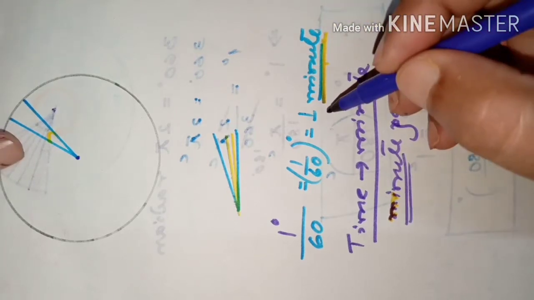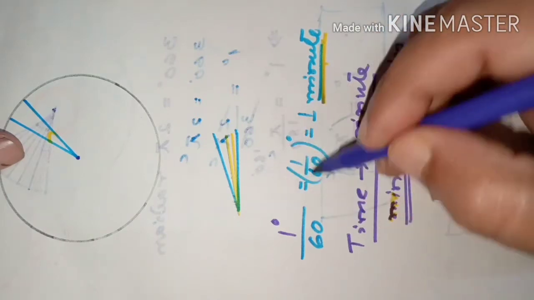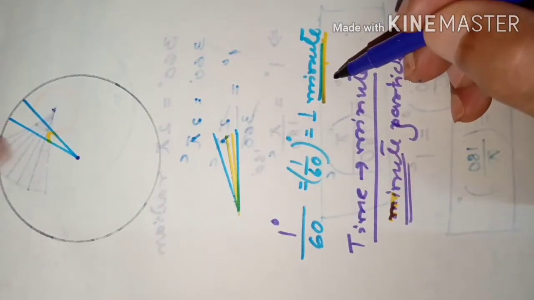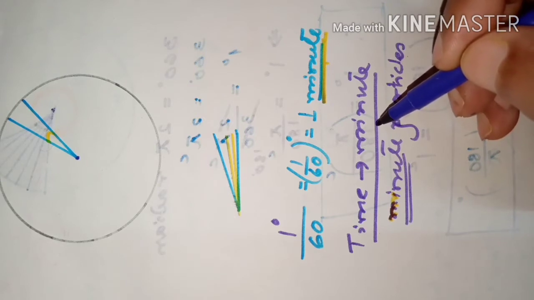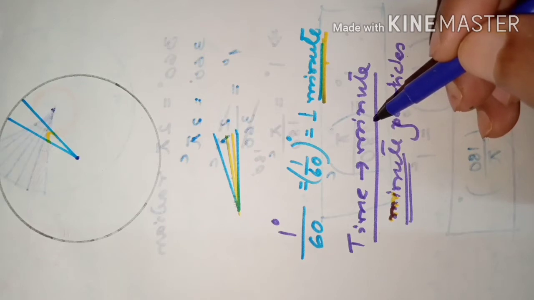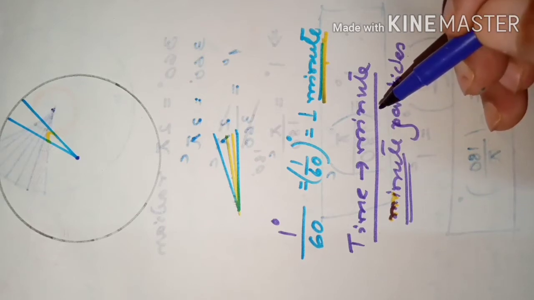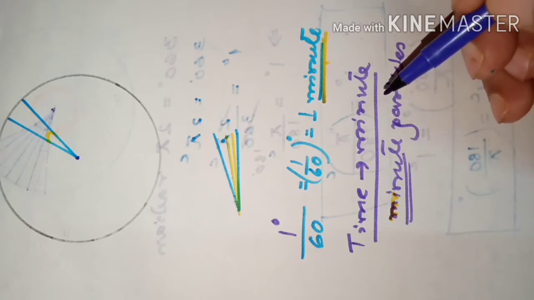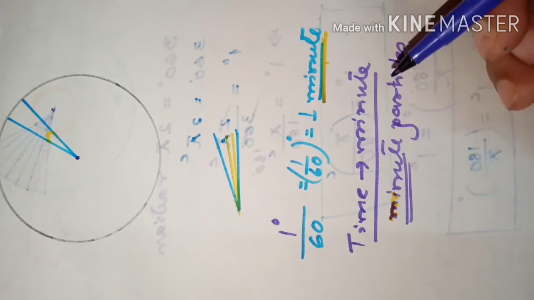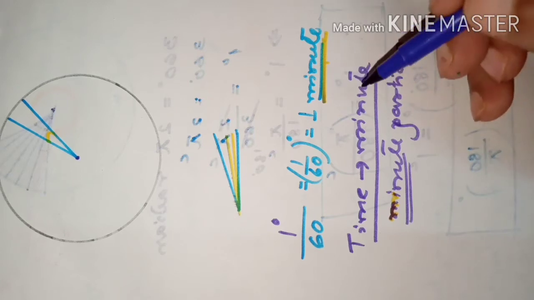So since it will be a very small value, that's why we are calling it minute. There is no connection with the unit of time, that is, which minute. In olden times, these minutes and seconds were used just to represent smaller quantities. Minute is a smaller quantity. So that's why we are saying like this.